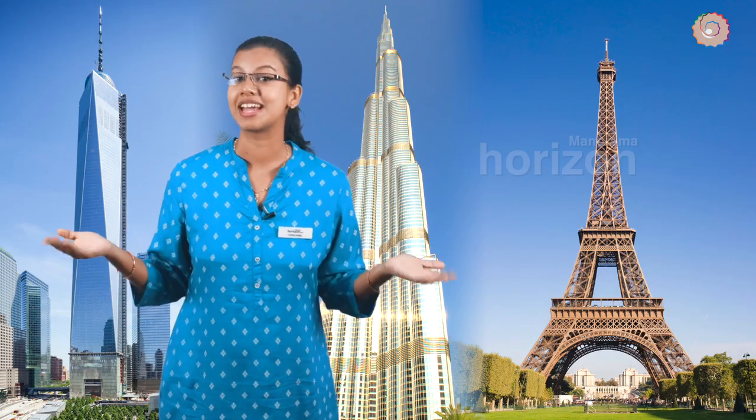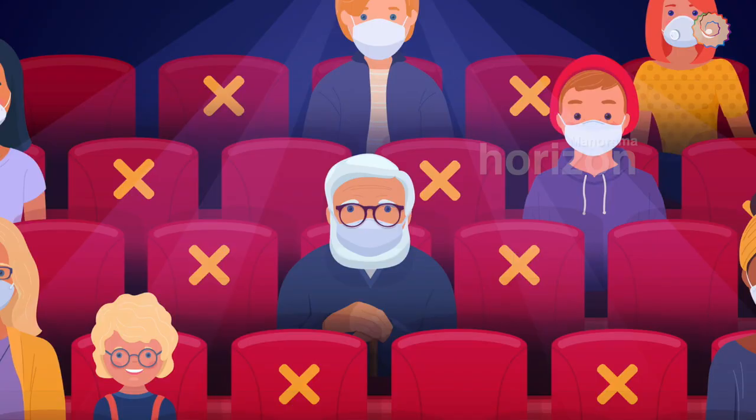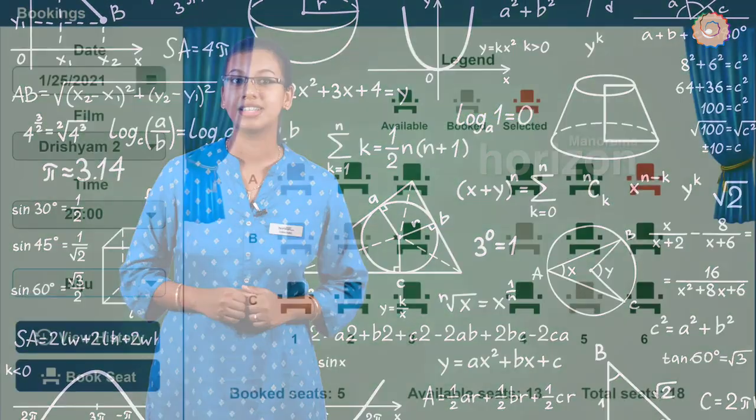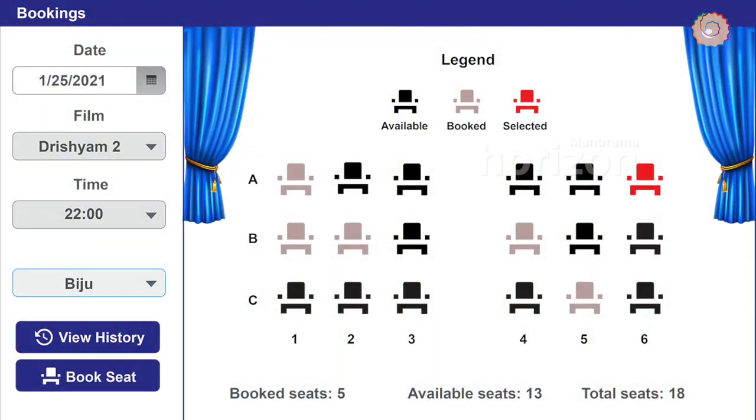From skyscrapers designed by civil engineers to the seating arrangement in a cinema theatre, coordinate geometry is used. Imagine that you are booking a seat in a cinema theatre. If you have selected the seat marked red, how can you tell us the position? You may try to tell us as a corner seat, or to be more specific, the left corner of the last row. But still, the position of your seat is not precise.